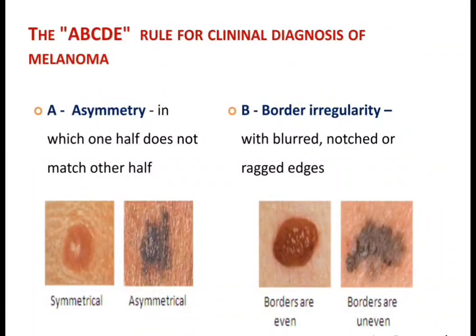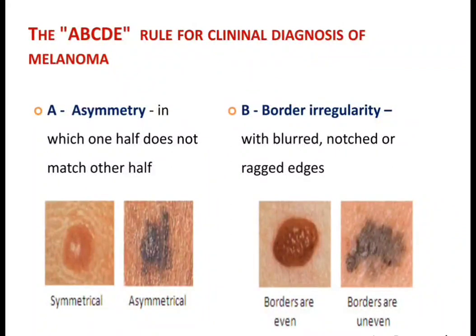Now coming to the ABCDE rule for the diagnosis of malignant melanoma. What do you understand by the ABCDE rule? A stands for asymmetry, in which one half does not match the other half. In the picture we can see a symmetrical and an asymmetrical lesion. Asymmetry means half of the lesion does not match the other half. In malignant melanoma we will see first asymmetry. Second, we will see border irregularity. We will see blurred, notched or ragged borders. So borders are uneven, borders are irregular.